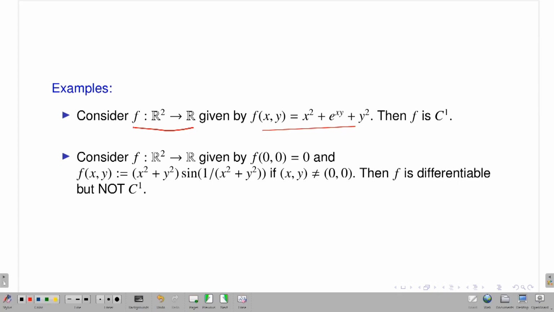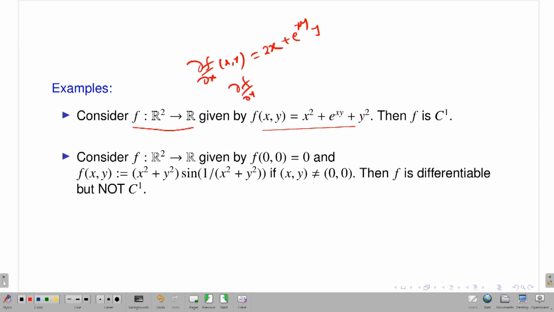So f is given like that, and you easily calculate del f del x just by keeping the second variable y constant. You think of it as a function of the single variable x and perform the derivative. So what is my del f del x at the point (x, y)? You can easily calculate, right? This should be 2x, and this should be e to the power xy times y. That's it, y square is a constant, so its derivative is 0.